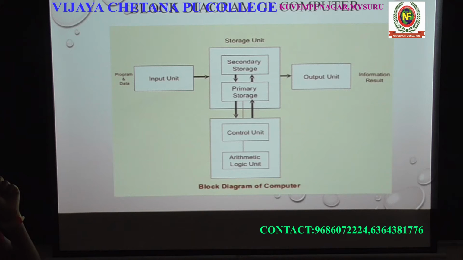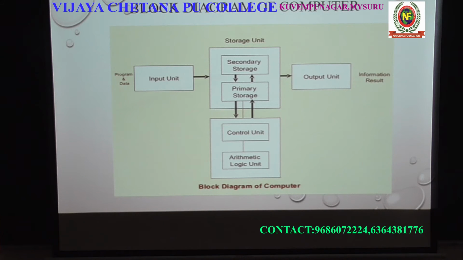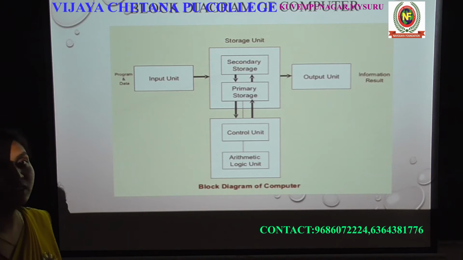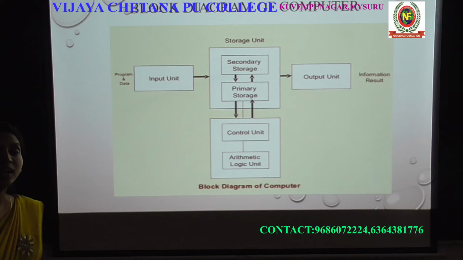Whatever data you have to give the computer should be ready before you give it. So what is data? Data is unprocessed data. Of course, now I am giving some data to the computer because it is unprocessed, and the output will be a meaningful result, that is the information. I have already told you what the data is, what the information is, and what the difference is between them.